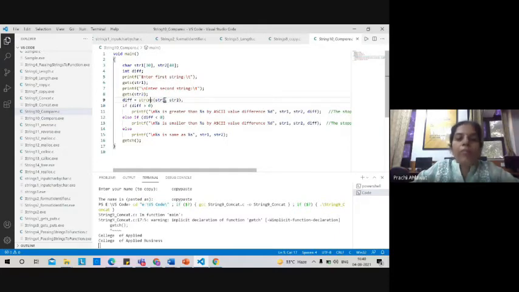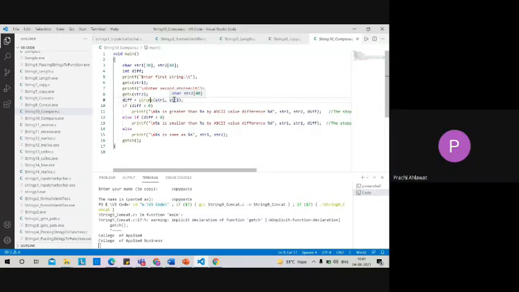0 will come when both the strings are equal. So if both the strings are equal, your output will be 0. But if the strings are not equal, then you will get either -1 or +1. In what circumstances will you get -1, and under what circumstances +1? Let's discuss that. Whenever you get -1, that means the ASCII value of the character in the first string is smaller than the ASCII value of the character in the second string when they terminate.